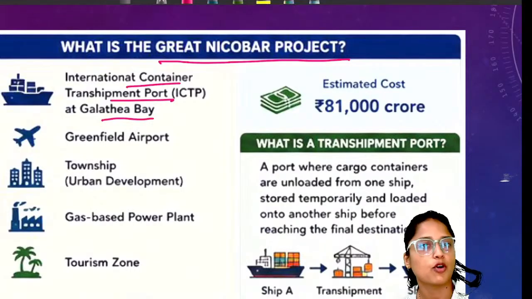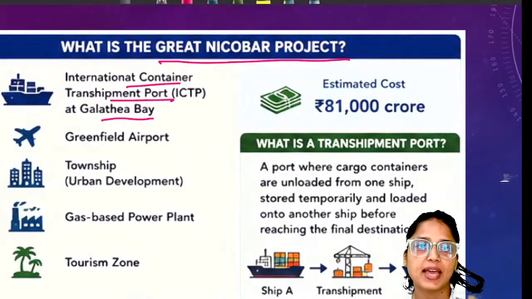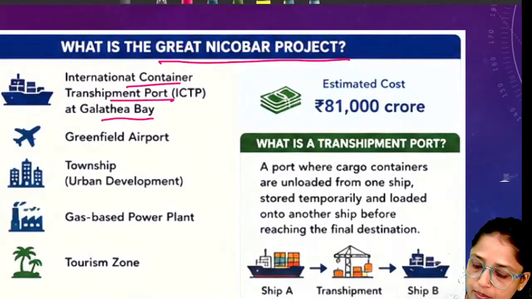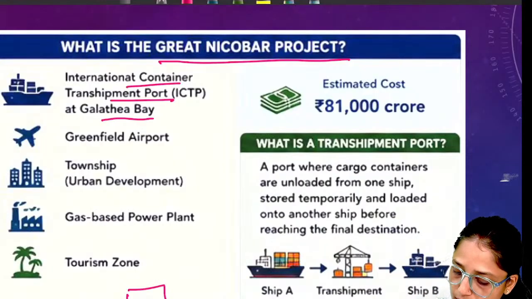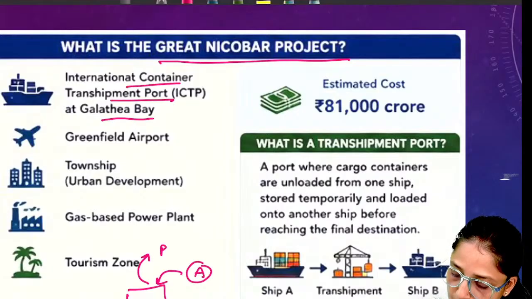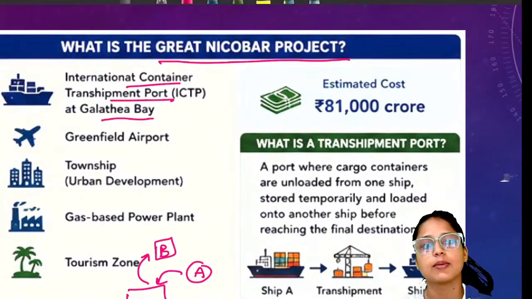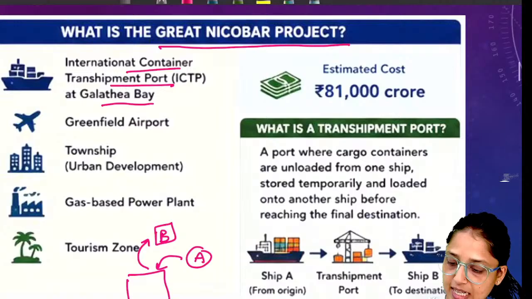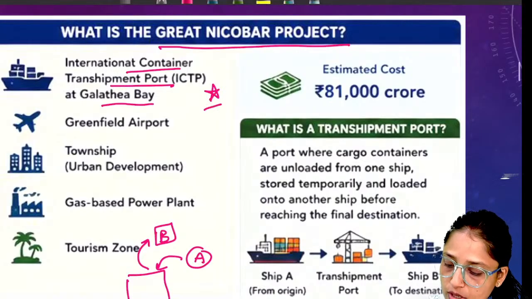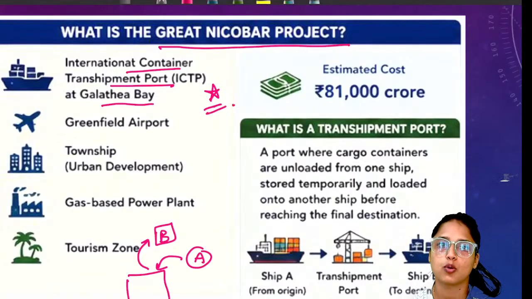So basically, what is a transshipment port? This is not a major port. Transshipment port means, if this is a port, and ship A is carrying goods to this port, then from this port the goods will be loaded again onto ship B. So this is the meaning of a transshipment port. The main objection is to the construction of this transshipment port.